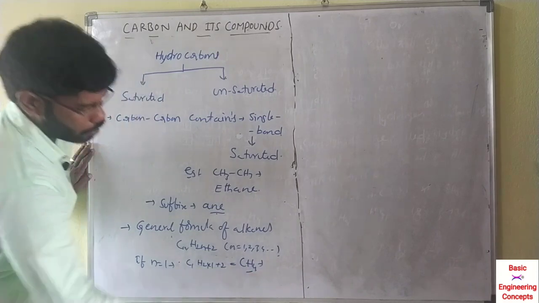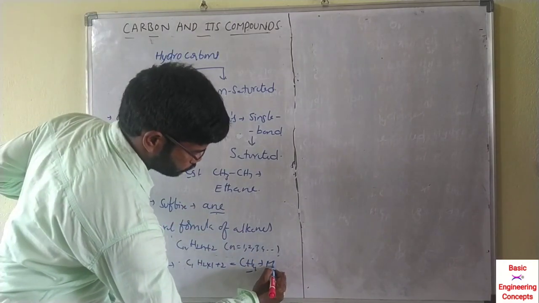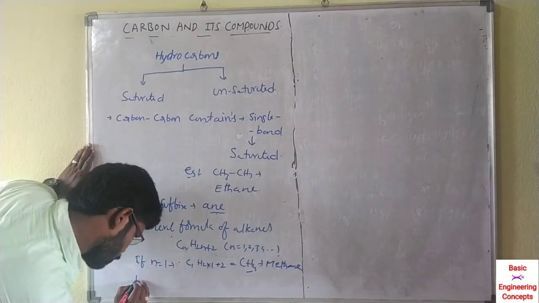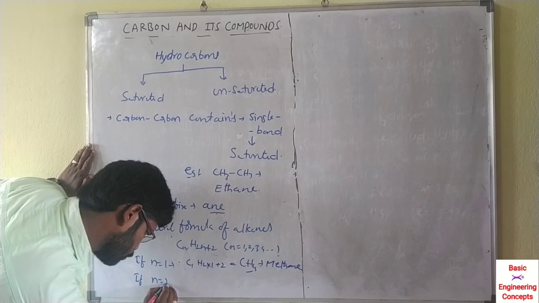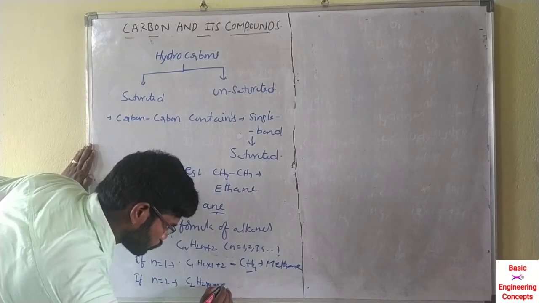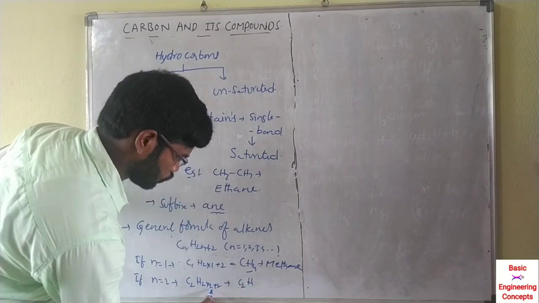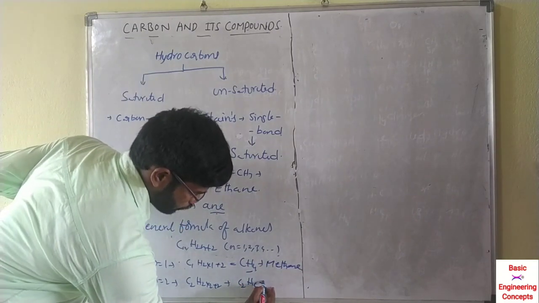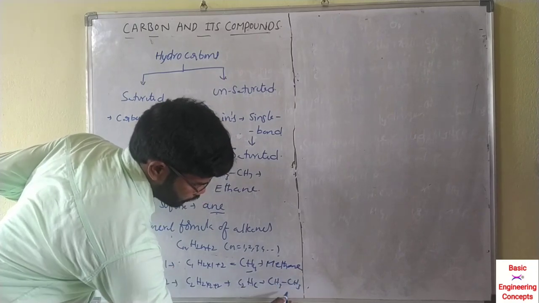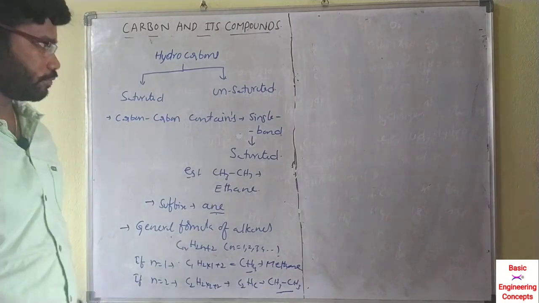Here one carbon means meth, suffix ane, methane. If n equals 2, C2 H(2 into 2 plus 2), so C2H6: CH3 single bond CH3. This is called ethane.